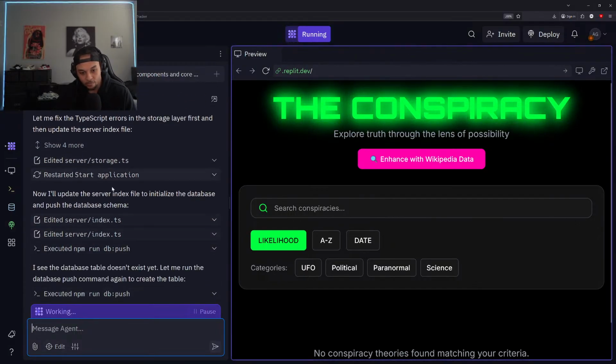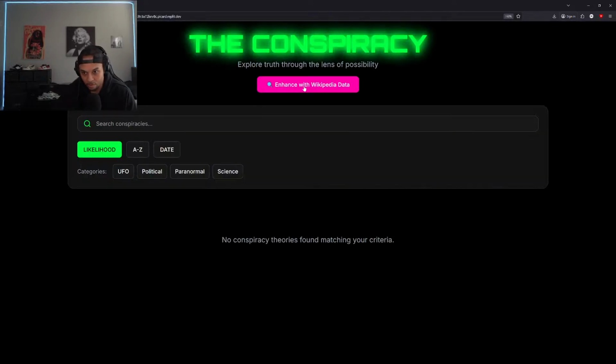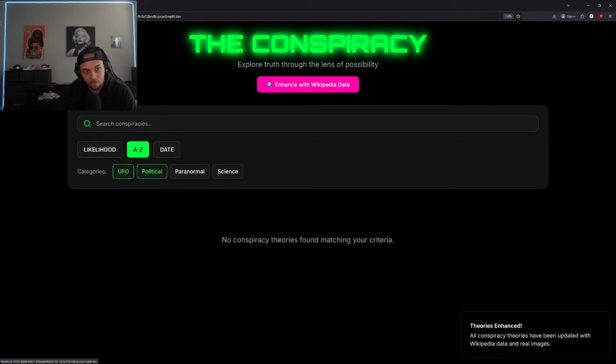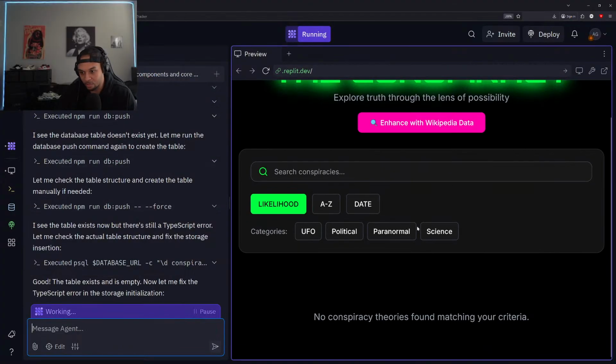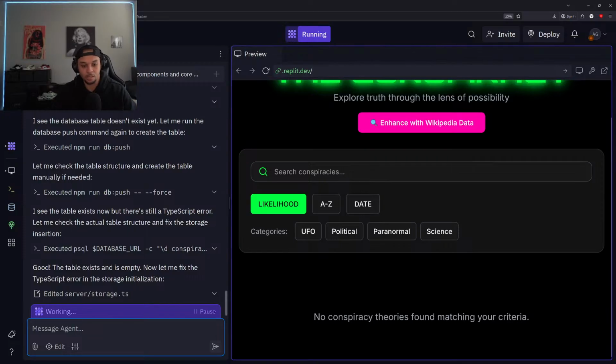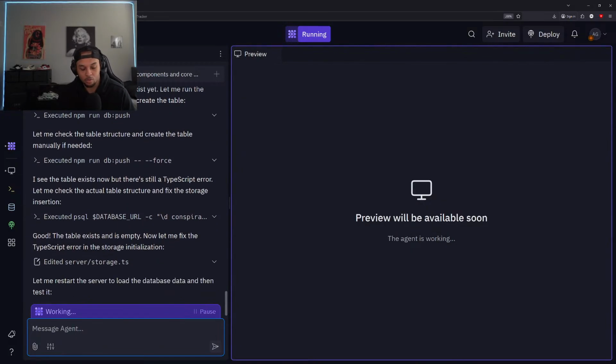But I want to wait for this database to load before we try that out. Not 100% sure if that'll connect correctly. You know what? It's not going to hurt anything. Let's find out. Theories enhanced. All conspiracies have been updated with Wikipedia and real images. Okay. So it looks like it's attempting to pull the accurate information, but we just don't have that accurate information yet. And it's still updating the database though. So ball is still rolling. Let's check out what we get.